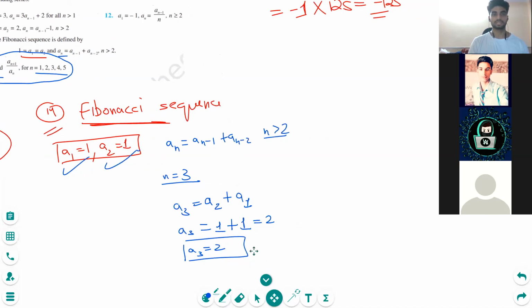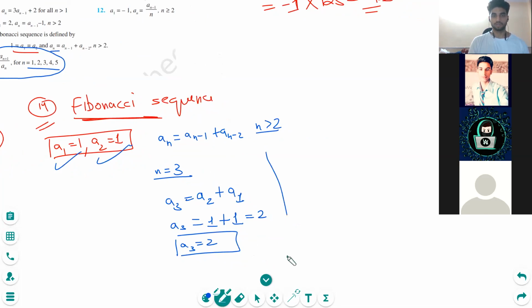Okay. So suppose n is equal to 4. Why am I finding n up to 5? Because I need it in the question later on. n is equal to 4, so n is equal to 4 is actually A4. So how will I write this here? What will be the equation here? Batao. This will be what?